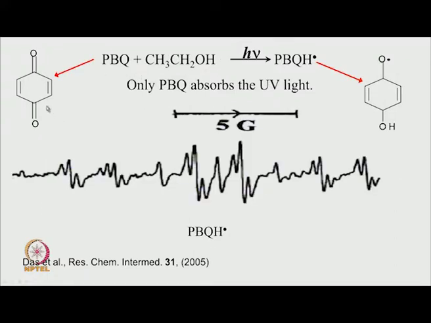Right. So, if instead of isopropanol you take ethanol, let us see what happens. It will again look like a similar pattern, triplet, triplet, triplet. So, this must be the same radical as this one, but in addition you see some smaller lines here, this one, this one, this one. So, what are these things?